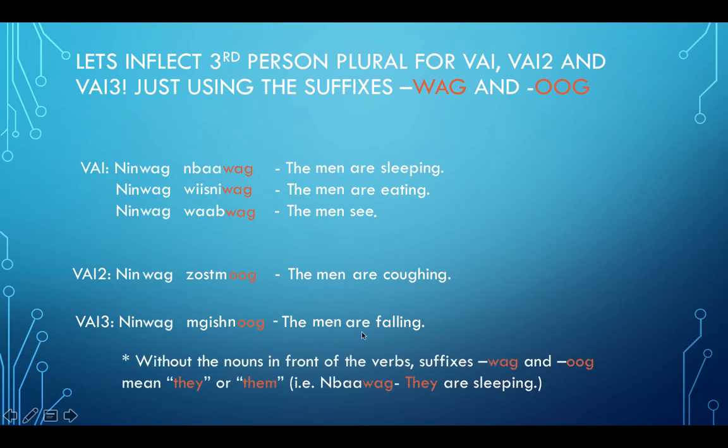Without the nouns in front of the verbs, suffixes wug and og mean they or them. So for example, bawug means they are sleeping. So the nouns aren't necessary, but just for the sake of this lesson, I thought it'd be good to incorporate them, and it's a good refresher.